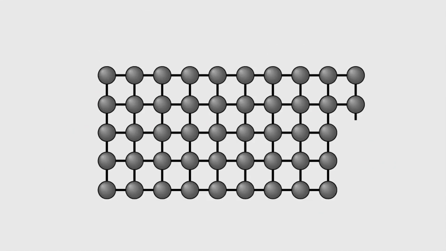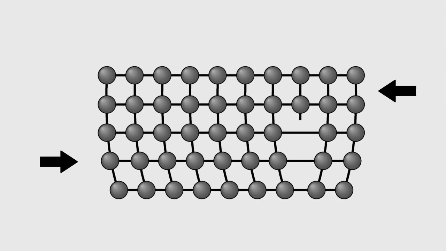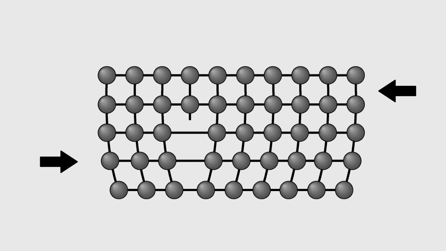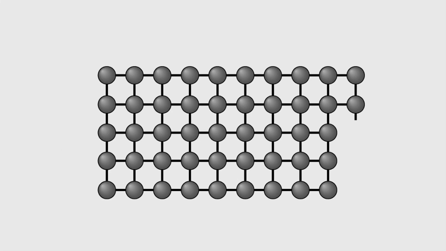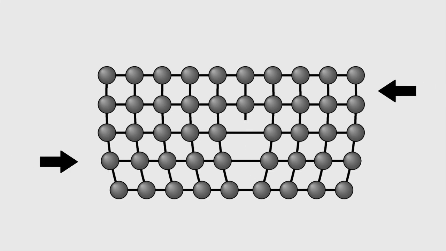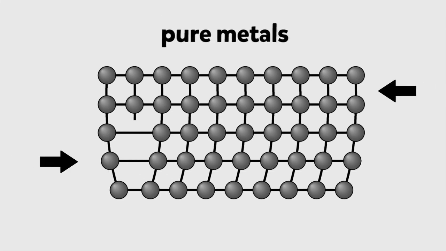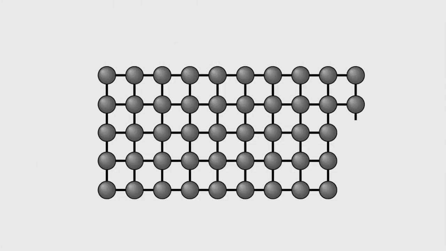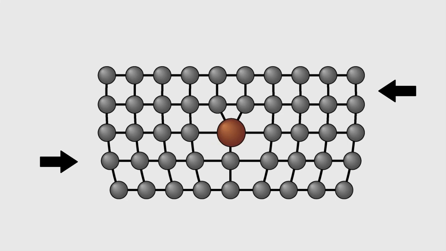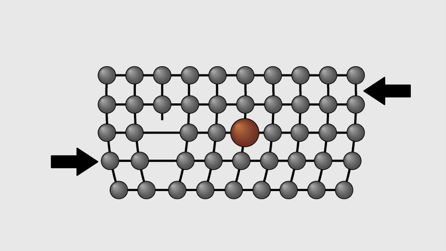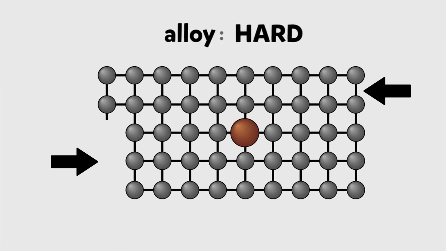Here is the way it happens in a metal. You see the slip moving easily one atom at a time where there's a dislocation in the lattice. It is this easy movement of atoms in the crystal lattice that makes most pure metals soft. Now put a smaller or bigger atom into the lattice, and this easy movement of the dislocation is blocked. See the way the bigger atom stabilizes the dislocation, which gets no further unless you put greater force, meaning that it's harder to bend the alloy.